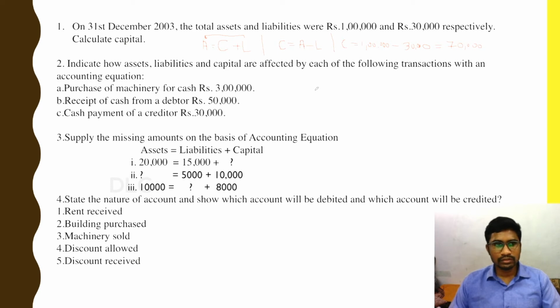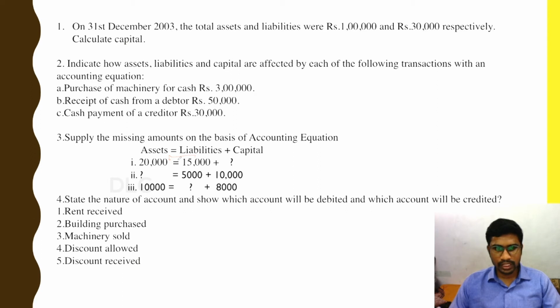Have you understood? Now let us see the third one. Supply the missing amounts on the basis of the accounting equation. Assets equals liabilities plus capital. You know the accounting equation very well. So we need to calculate the capital over here. When we take this 15,000 to the left hand side, it becomes minus 15,000.